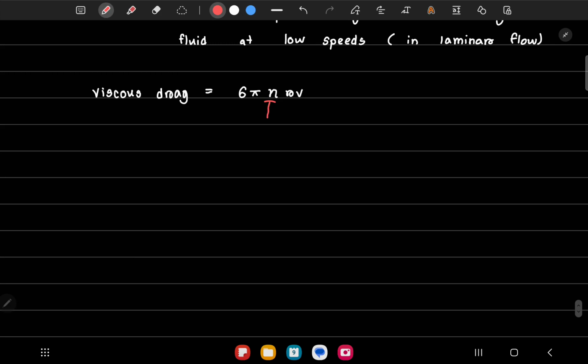Eta is the viscosity of the fluid. r is the radius of the sphere. And v is the terminal velocity. This is just the velocity when we are considering it.